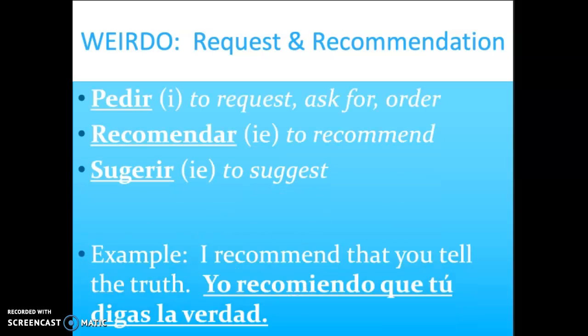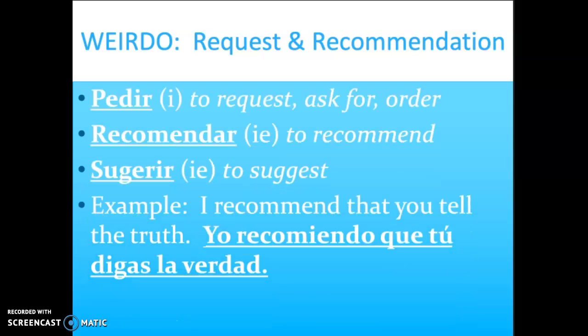Let's take a look at an example. I recommend that you tell the truth. Yo recomiendo que tú digas la verdad. In the sentence, we have the two subjects required to form the subjunctive, which is yo and tú. We have the weirdo verb recomendar, to recommend. And we have the word que. This makes the verb decir form into the subjunctive, which is digas. Okay, so the sentence becomes yo recomiendo que tú digas la verdad.